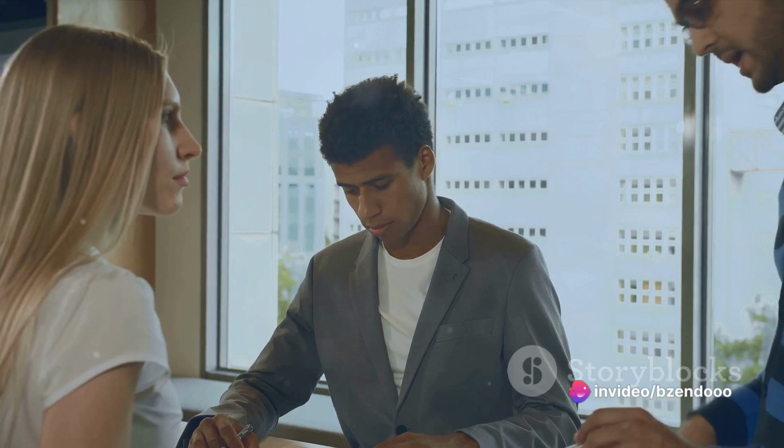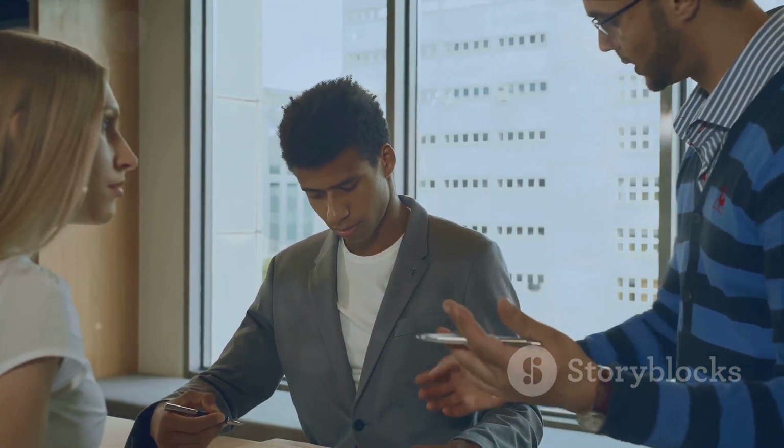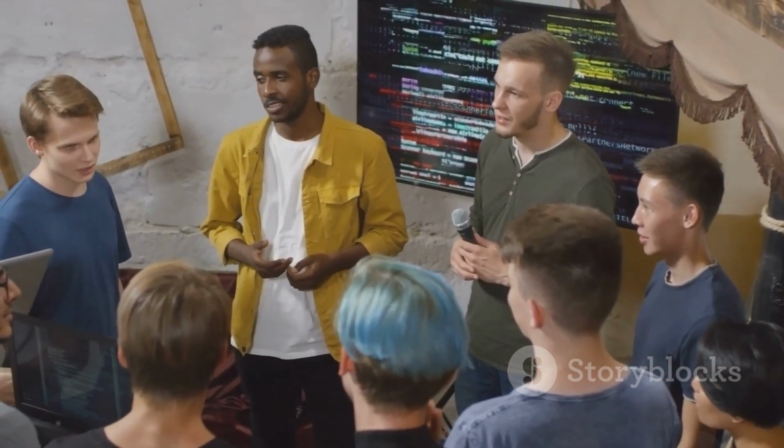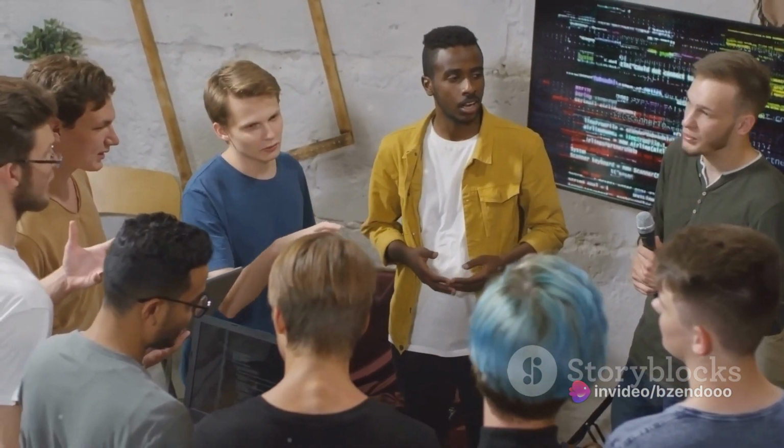The prospect of conscious machines also raises significant ethical considerations. If a machine can think and feel, does it deserve rights? How do we ensure that these intelligent entities are treated ethically and responsibly? These questions are not just for scientists and philosophers, but for all of us, because the answers will shape the